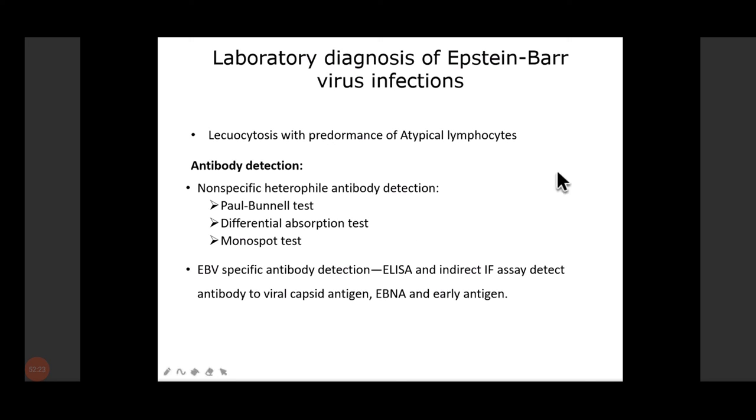But sometimes, another important thing is that we need to confirm whether these antibodies are because of EBV or not, because these heterophile antibodies may also occur after injection of sera, or they may also occur normally in individuals. So in order to confirm whether it is because of EBV, we do the differential absorption test.